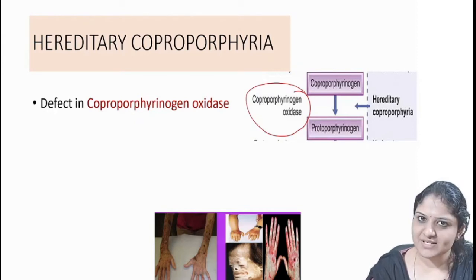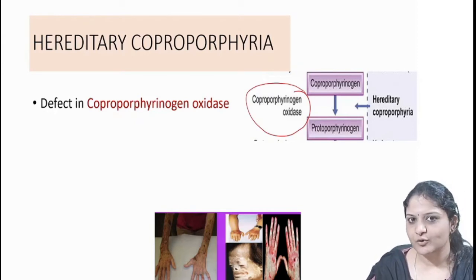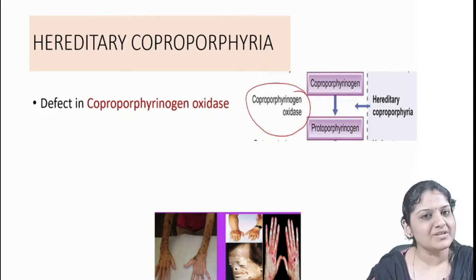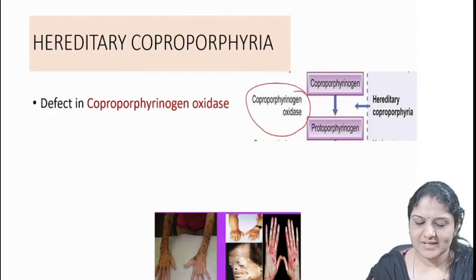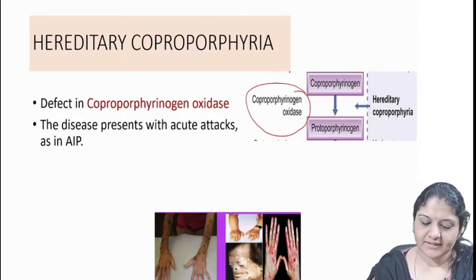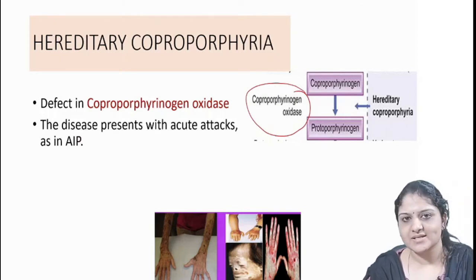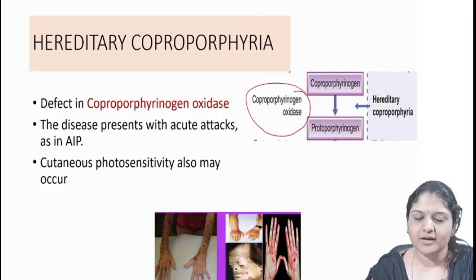So what is the action of this enzyme? The coproporphyrinogen, what happens? The propionyl groups of the first and second pyrrole rings undergo decarboxylation and form the vinyl groups, right? So this enzyme is defective. And this disease presents with acute attacks, just like in acute intermittent porphyria, and there will also be cutaneous photosensitivity.